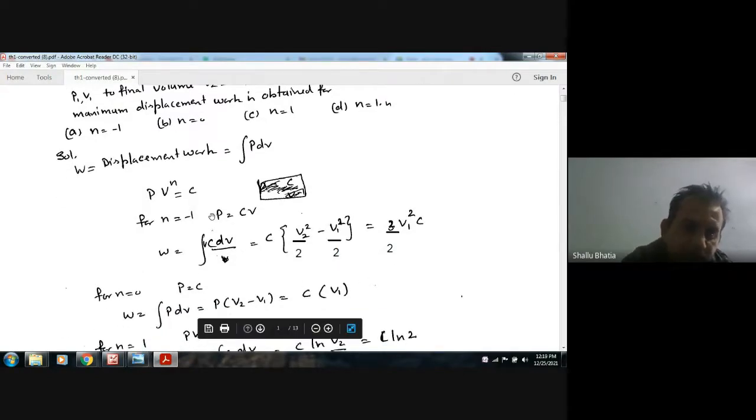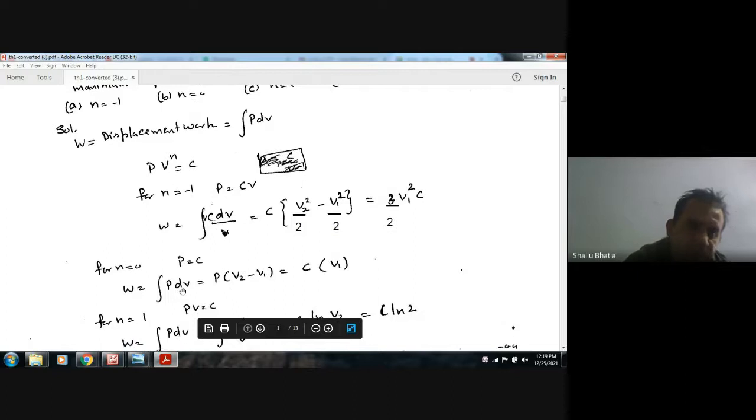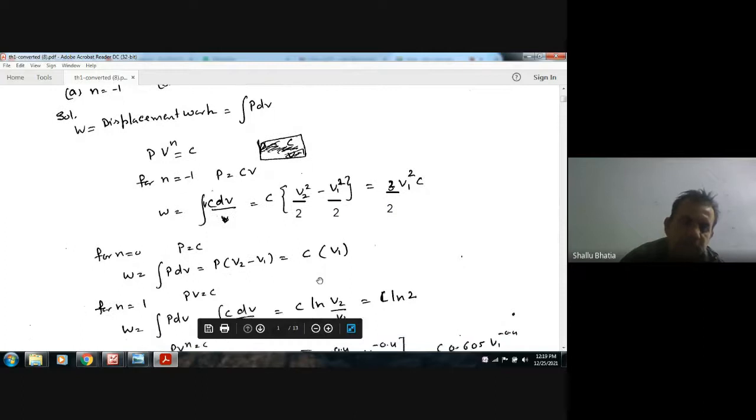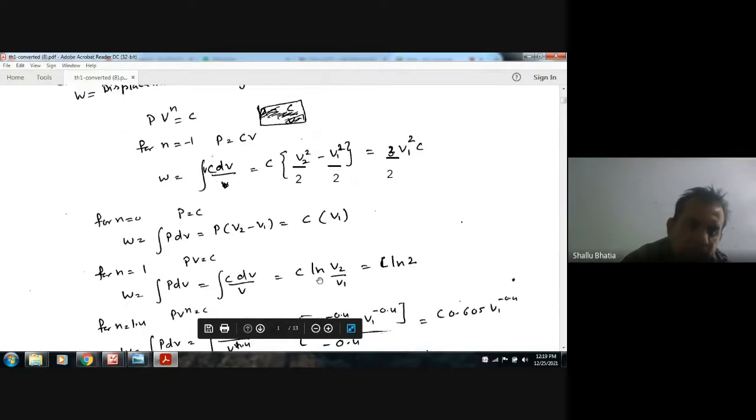When n is equal to 0, P is constant. So the work is P times ∫dV, that is P(V2 minus V1), so it will be 2V1 minus V1. So it is 3V1.